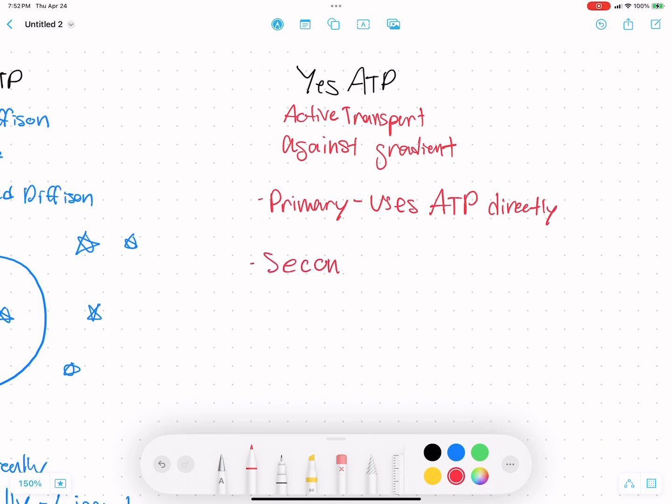And if we have primary, we also have secondary. Secondary is a little different in that it does not use ATP for itself. Instead, it uses another thing's concentration gradient in order to move something against a different gradient. So, we're trying to get something into the cell, but we also have something that's naturally trying to leave. If we can get the thing that needs to go in into the channel, we can bring in something that needs to go out and use that gradient to change the shape of the channel in order to get the other thing to go in. That is called an antiport system, where one thing comes in and one thing comes out. It doesn't really matter which one is going against the gradient, but one thing in, one thing out is antiporting.